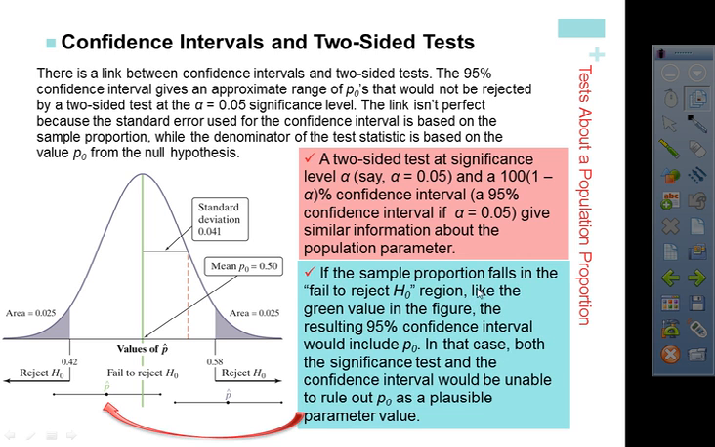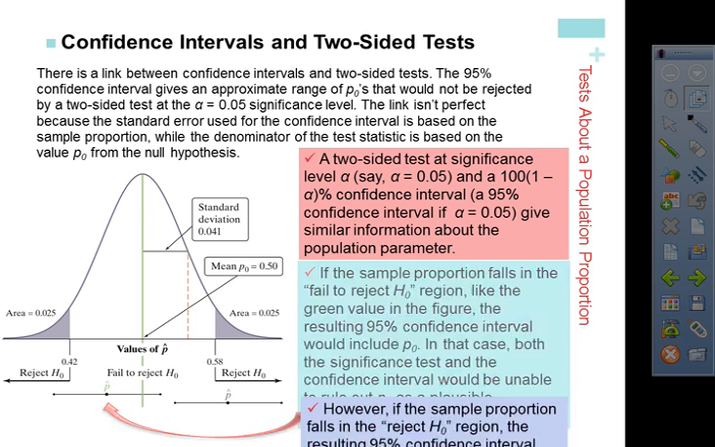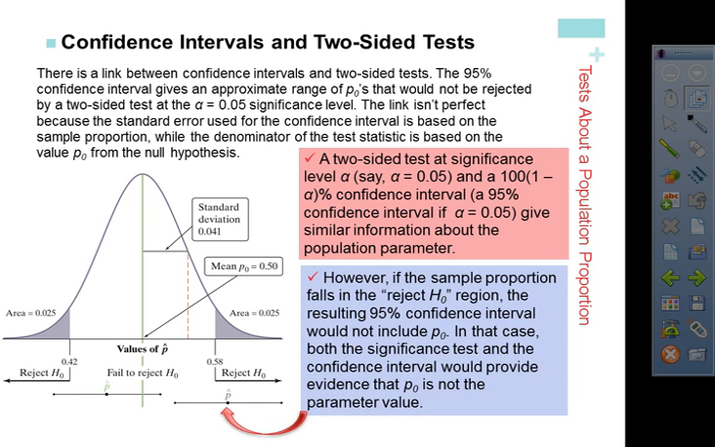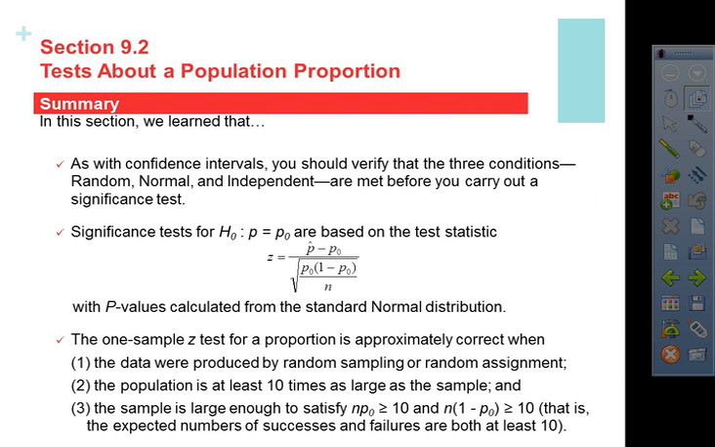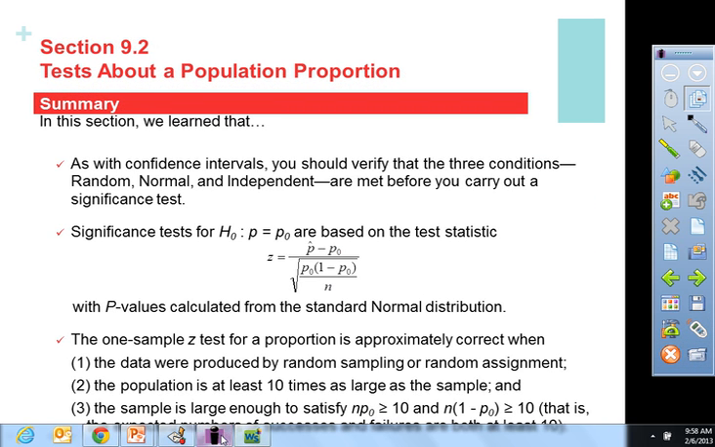If the sample proportion falls in the fail to reject region, like the green value in the figure, the resulting 95% confidence interval would include p naught. In that case, both the significance test and the confidence interval would be unable to rule out p naught as a plausible parameter. All right, and that's all there is in 9.2.